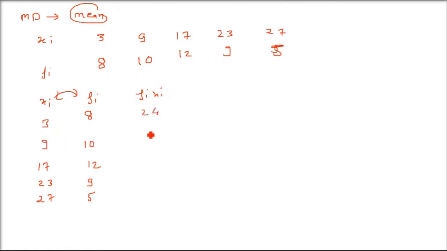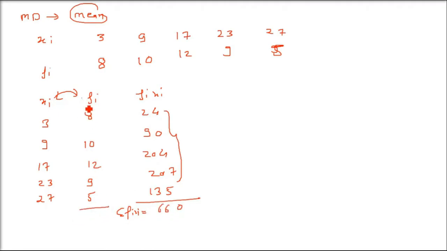So 3 into 8 is 24, 9 into 10 is 90, 17 into 12 is 204, 23 into 9 is 207, and 27 into 5 is 135. That is fi xi. Now you have to find sigma fi xi. You have to add these. Remember, we are finding the mean first. So when you add all these, this will come as 660. You have to do sigma fi also. This is nothing but the total number of data, which is capital N. Sigma fi is capital N, which is equal to 44.